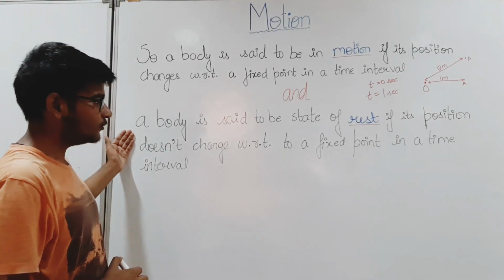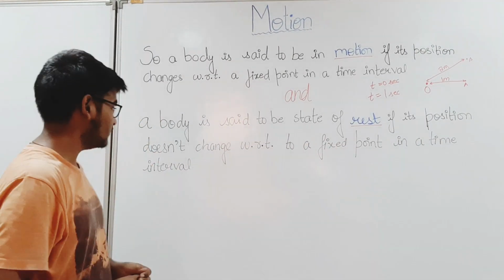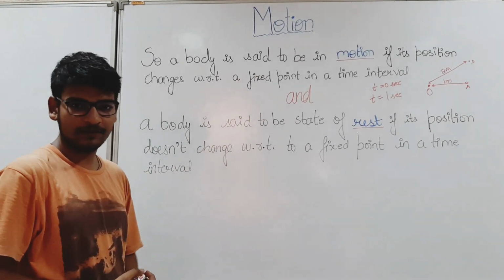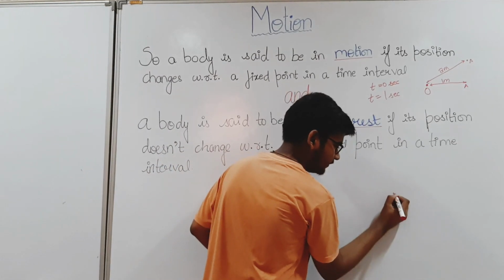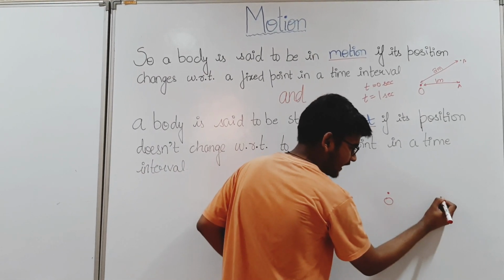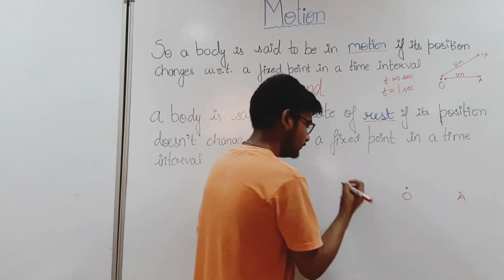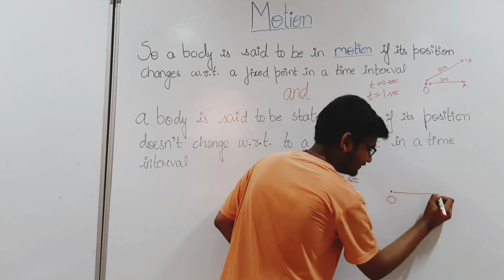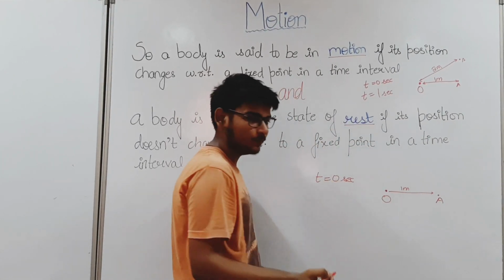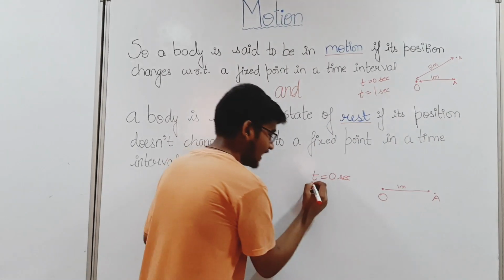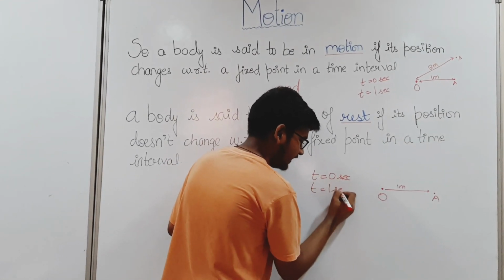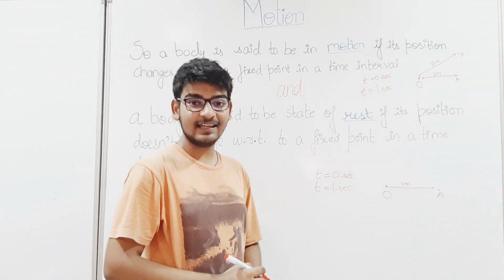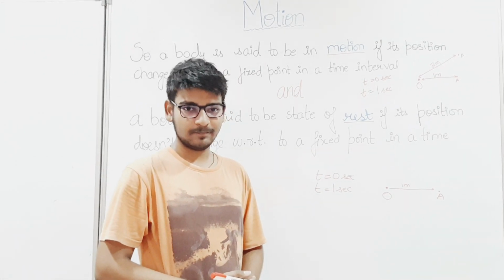A body is said to be in a state of rest if its position does not change with respect to a fixed point in a given time interval. Let us take the similar example. Let O be the fixed point and A be the observation. At t equal to 0 seconds, A is at a distance of 1 meter from O, and when we observe A at t equal to 1 second, it is again at a distance of 1 meter from O. So we say that A is under the state of rest.